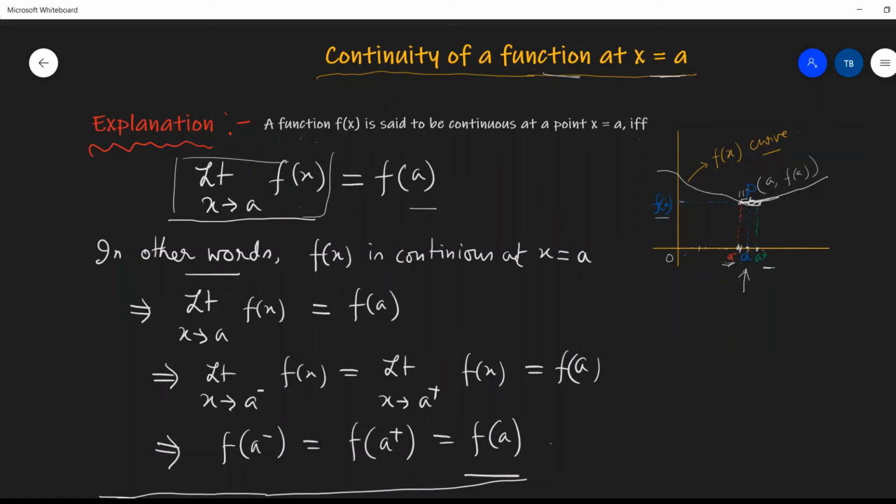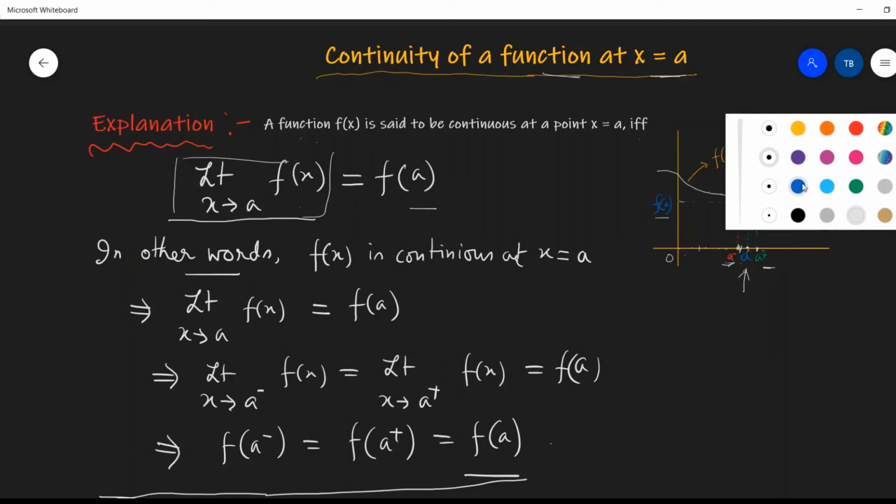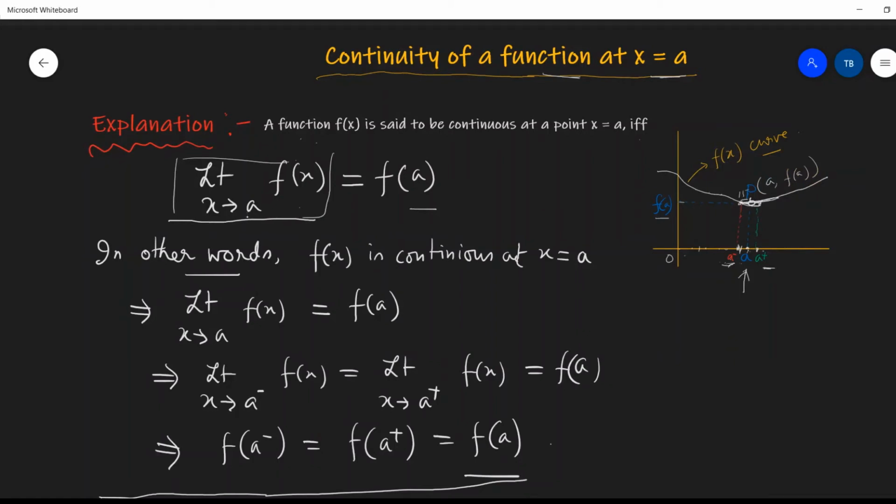Just now also I said that it means the graph is existing at x tends to a minus and x tends to a plus, and the values of them are same. Now we also have to ensure that the graph is existing at f(a) and the value is also same.